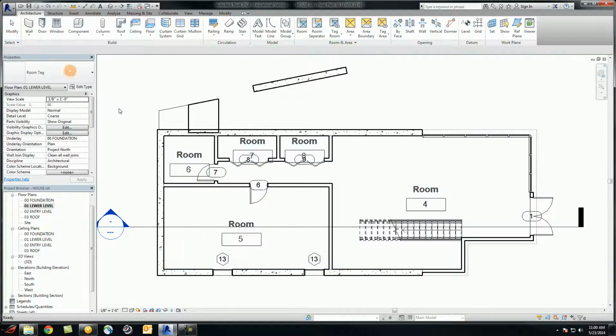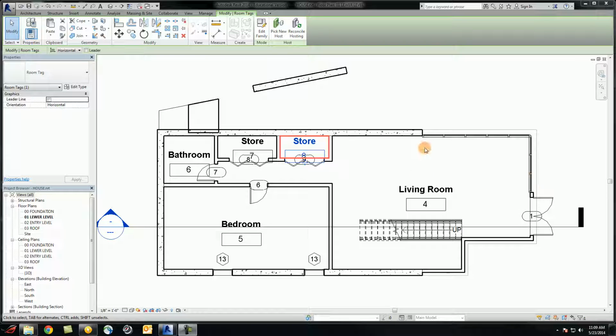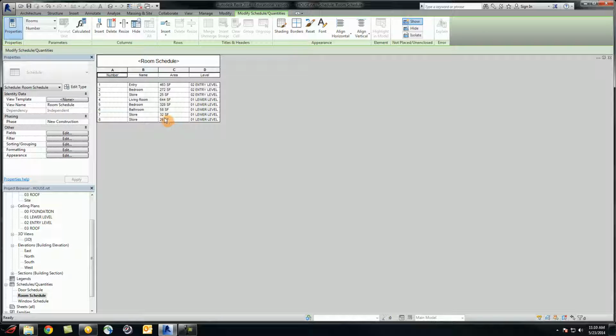Then click on Modify, and then we're going to change the name of each room. And here I have changed the names of all the rooms. There are 5 rooms on the lower level. We can go to the room schedule. In the project browser, you open up the schedule list and click on the room schedule. And here, you see we have 8 rooms total, 3 on the entry level, 5 on the lower level.